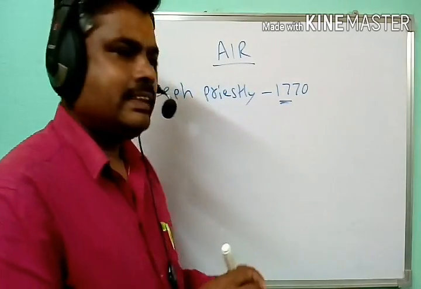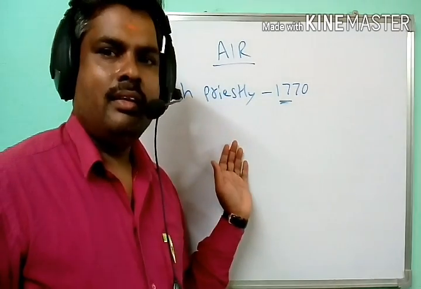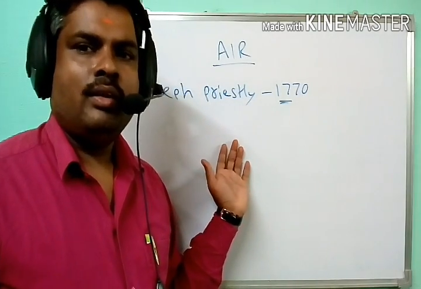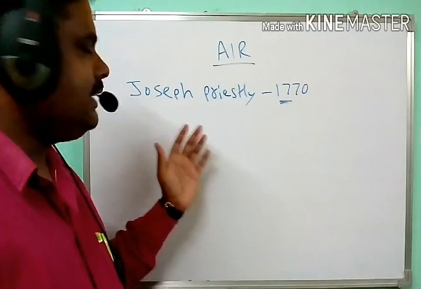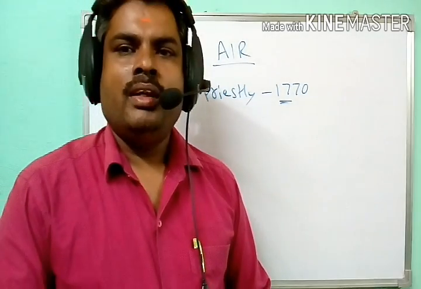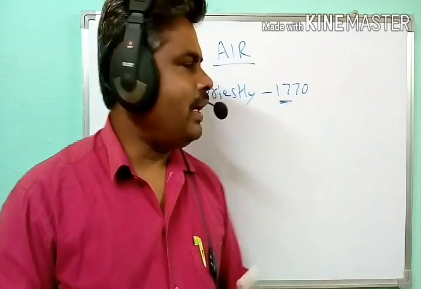This experiment proved the essential role of air in the process of plant growth.